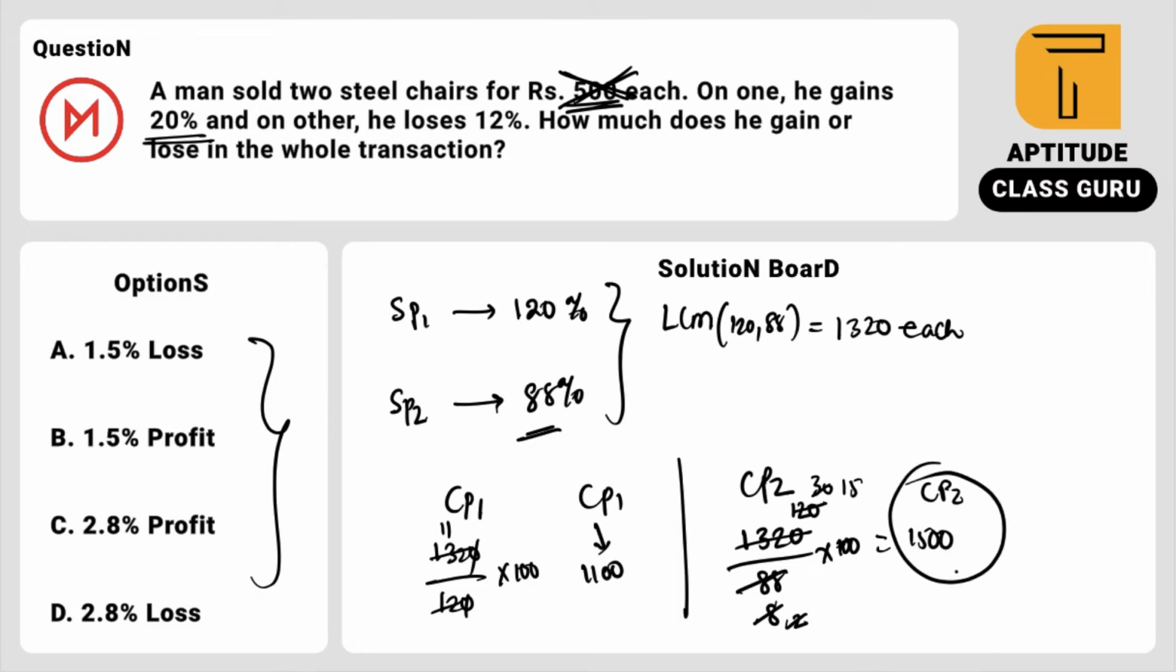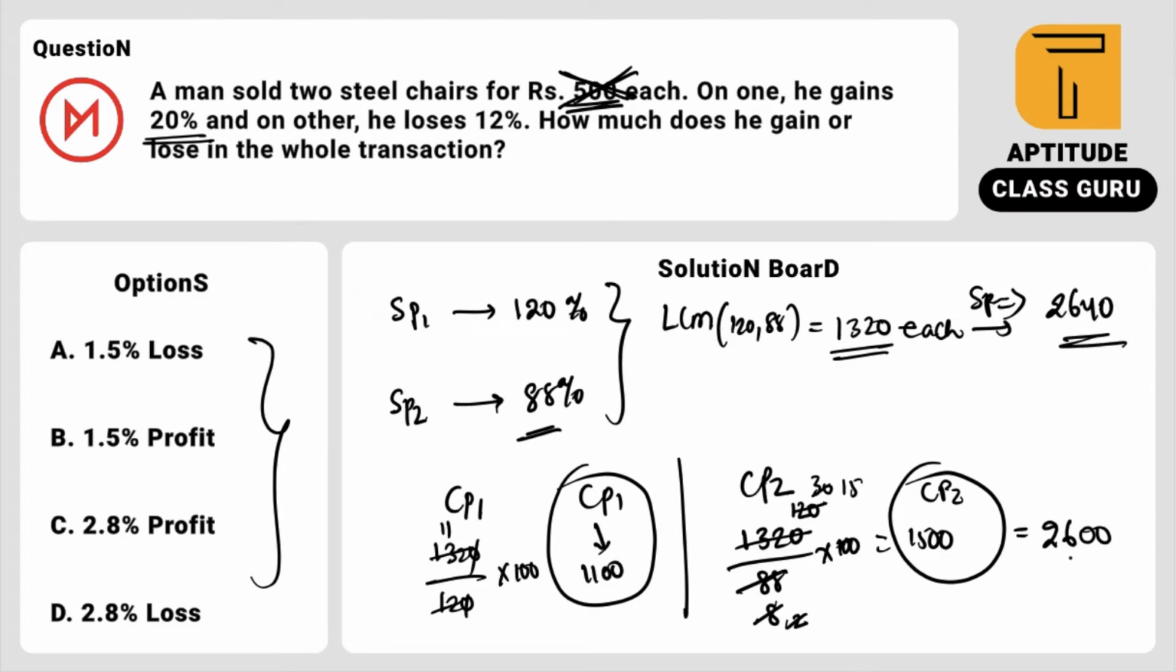So cost price 1 is 1100, cost price 2 is 1500. The total cost or investment is 2600 rupees. Then what is the selling price of the two objects? One is 1320, for both it is 2640. So what is the additional amount you have obtained? 40 rupees. 40 rupees by 2600, cost price, into 100 will give you the profit percentage. Why? Because here it is profit.